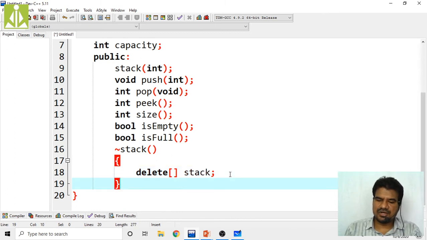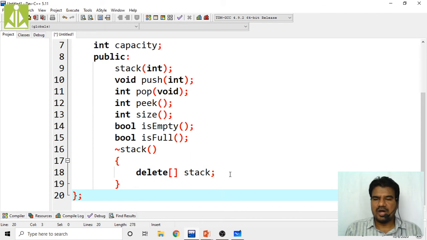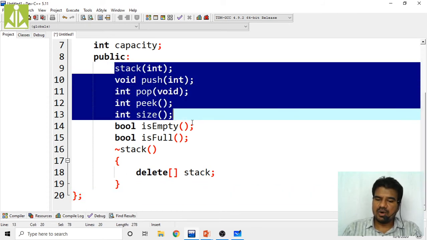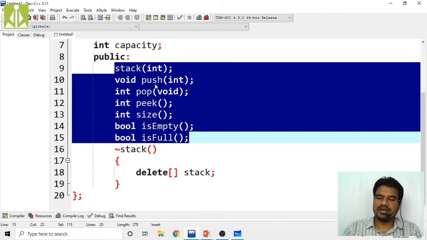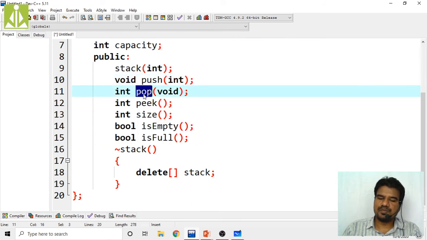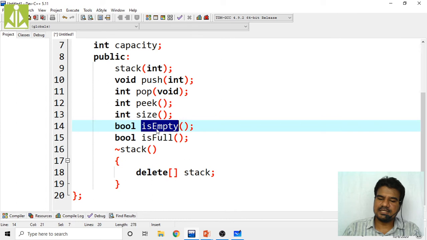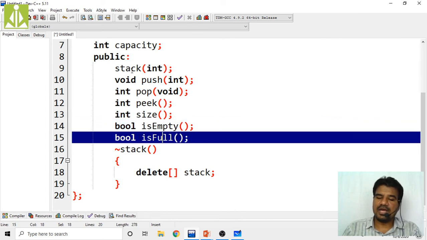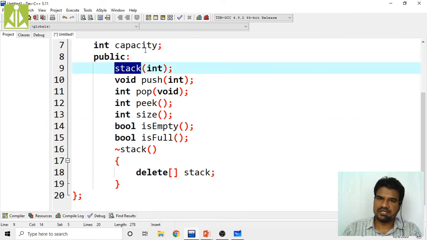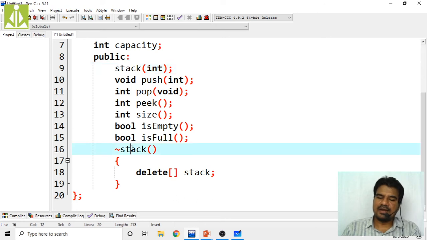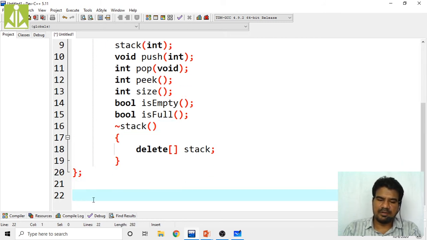So this is the destruction of my objects. Okay, this is my destruction of the object. So immediately I have to implement all these functions, from this constructor to all these functions. How we are performing the push, pop, peek, size, is empty and is full, and how we are allocating the memory using this constructor. Constructor will allocate the memory and destructor will deallocate the memory to my stack. So first I will write that constructor implementation only.